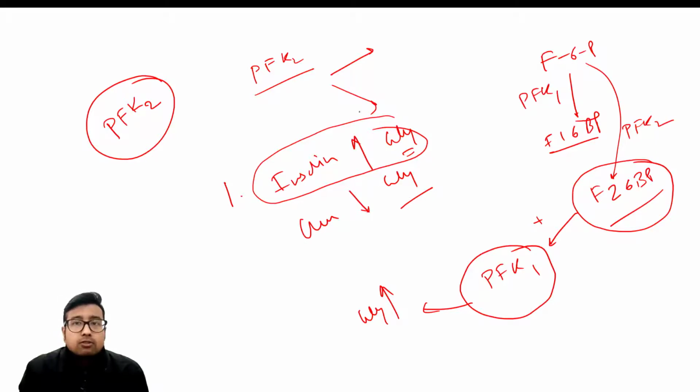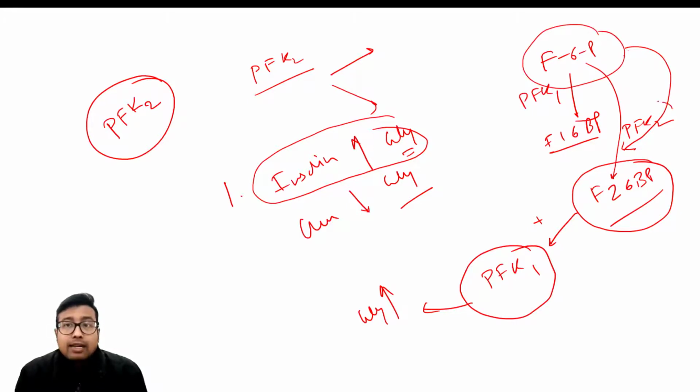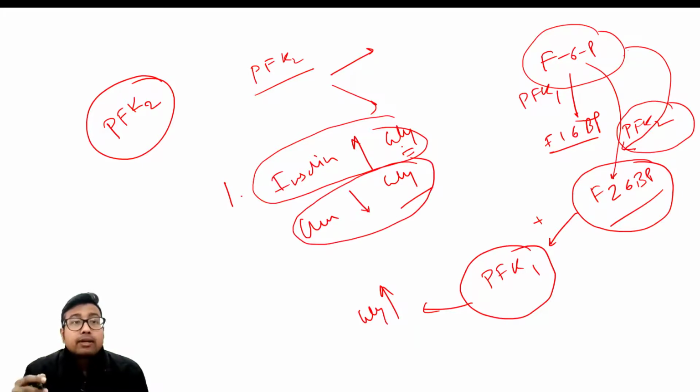So what does insulin do? Insulin increases the formation of fructose 2,6-bisphosphate, right? Fructose 2,6-bisphosphate is produced from fructose 6-phosphate by the action of the kinase property of PFK2. So insulin will increase the action of PFK2 kinase, and glucagon will increase the action of PFK2 bisphosphatase. Fine. I'll again show the figure and I'll explain it to you.